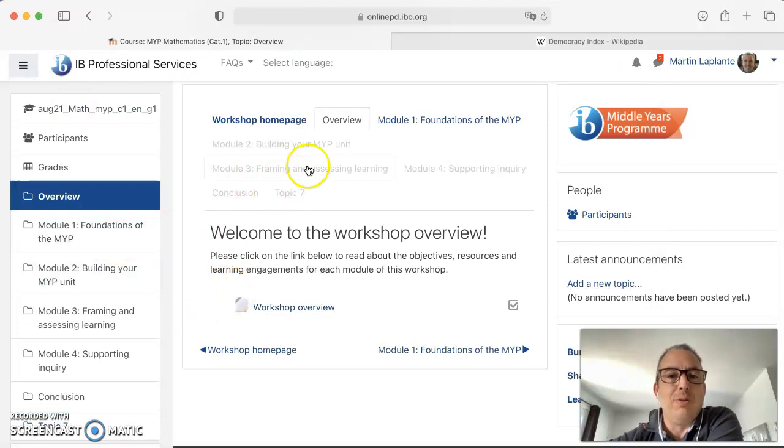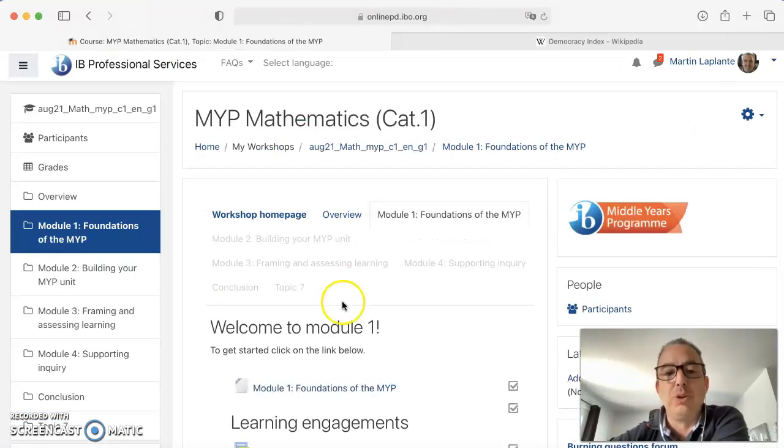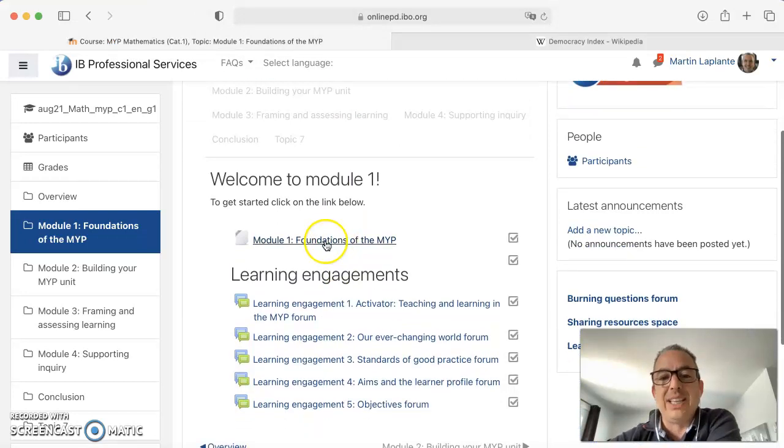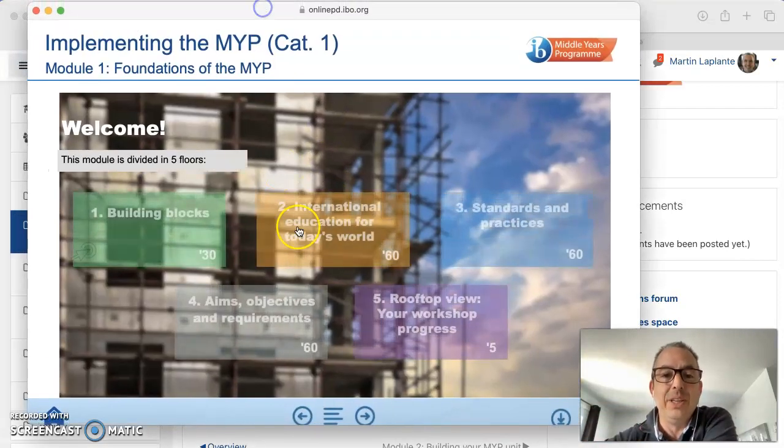So this is for the overview. There's nothing to do actually for you there. Then we go to module 1. In module 1, same thing. There are always the module notes. Sometimes there is information there that you really need in order to be able to complete the learning engagement activities.